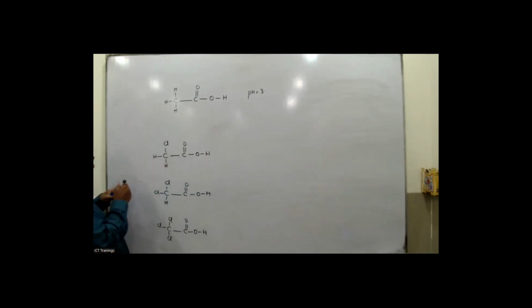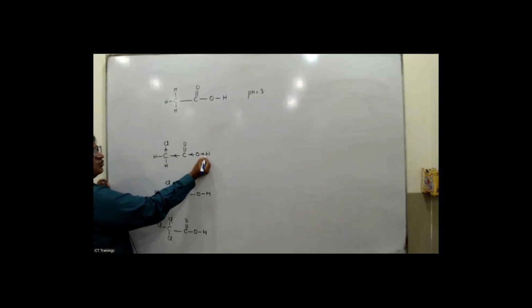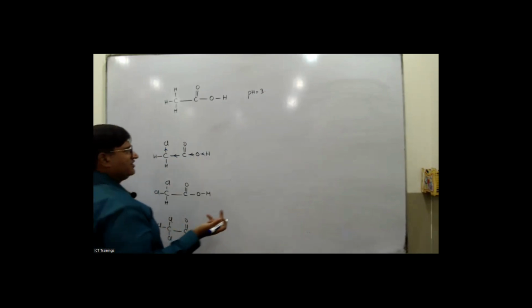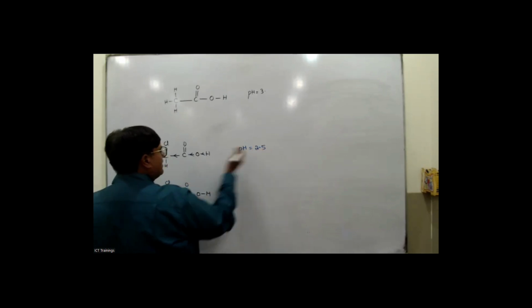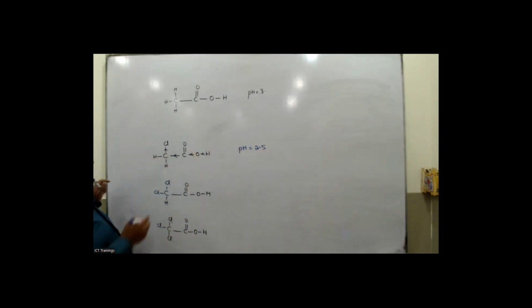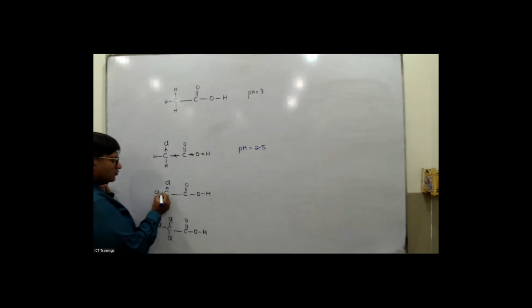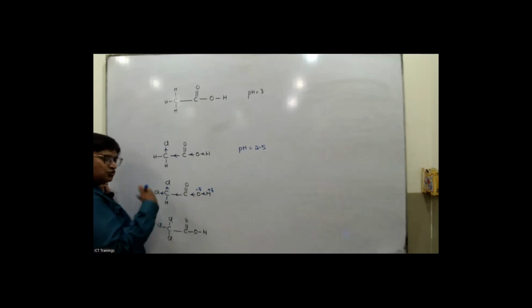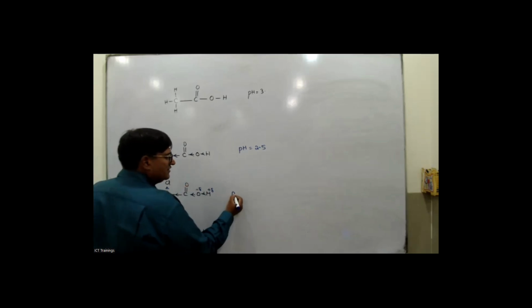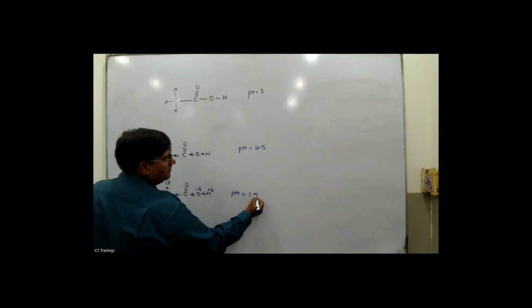This one, if you look, the chlorine is also an electron withdrawing group. It withdraws the electron, so the OH bond polarity would increase, so the pH would decrease to 2.5. So it would become a little bit more acidic. Now, if you got two chlorine atoms, they are more electron withdrawing. So the polarity of this OH bond would increase too much, making this bond weaker. So the pH would become 1.5.